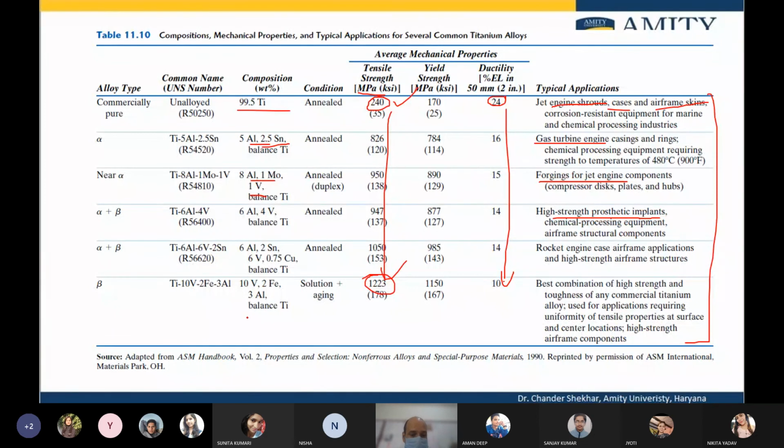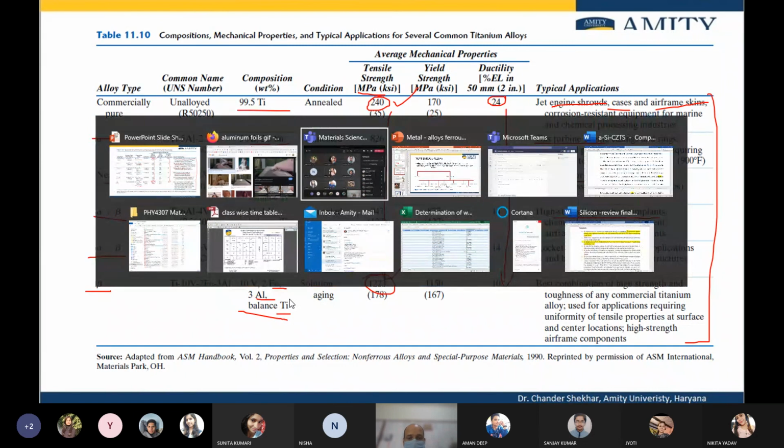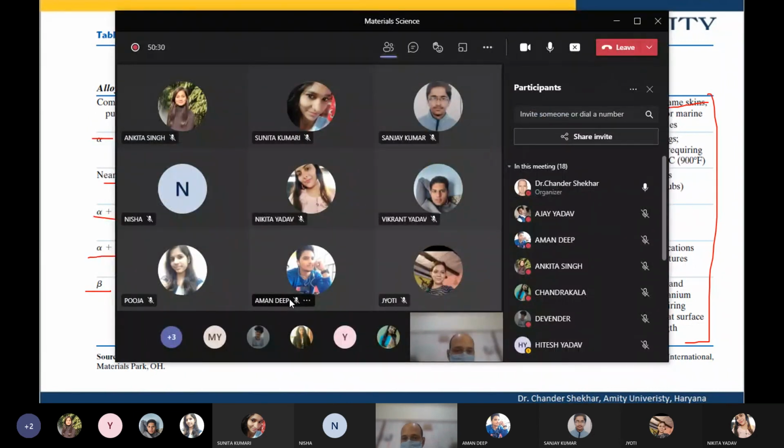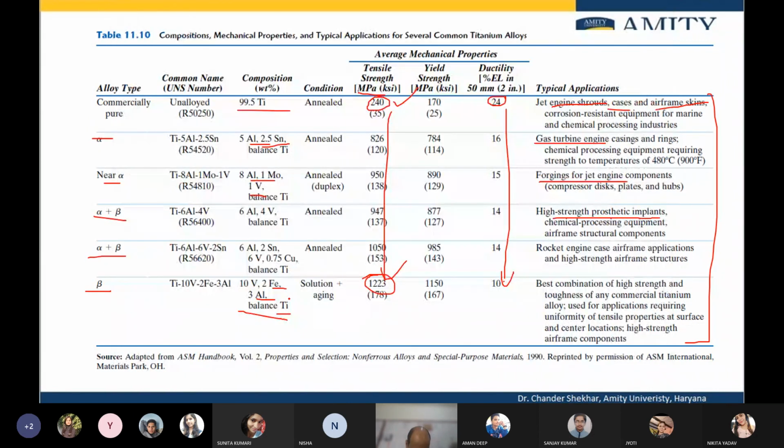And then all this depends upon what the alloying element is. You can see there's aluminum in the alpha plus beta, near alpha applications. This alpha is there, and then in case of beta, vanadium, iron. So there are various alloying elements in various proportions in order to get the various properties of the titanium alloy.